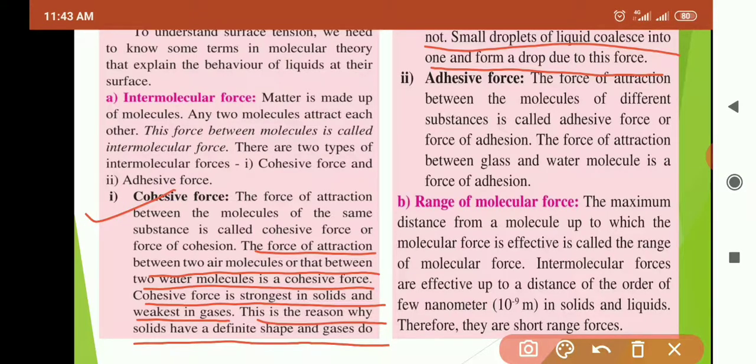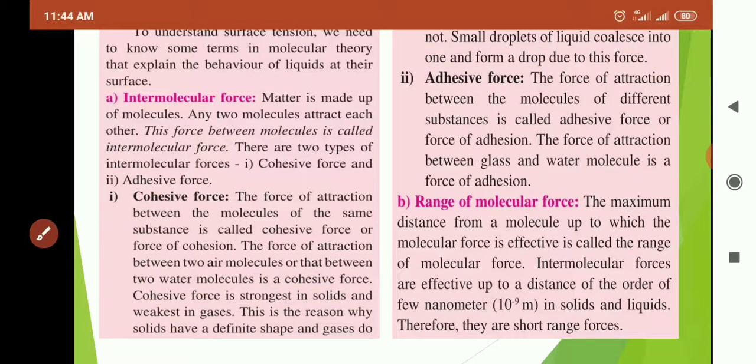Okay. Second is adhesive force. That is the force of attraction between water molecule and the container molecule, or the force of attraction between water molecule and air molecule, like this way. That is adhesive force.